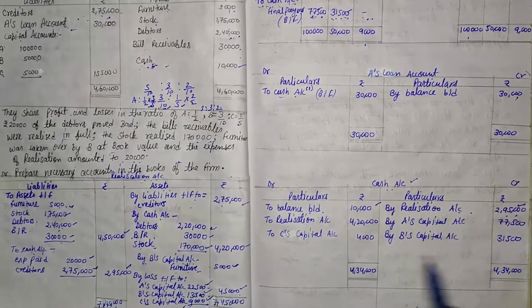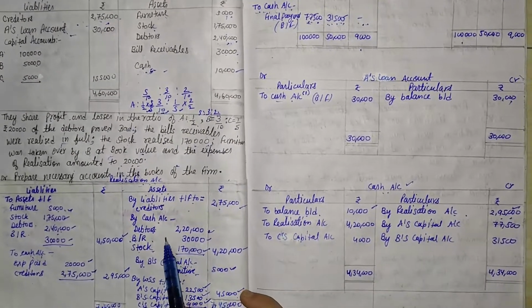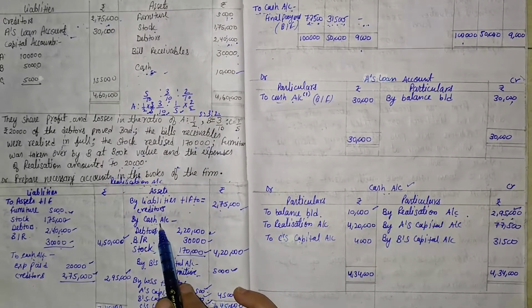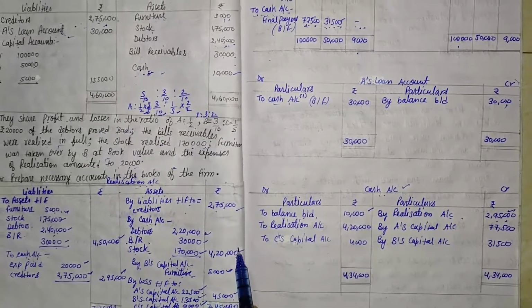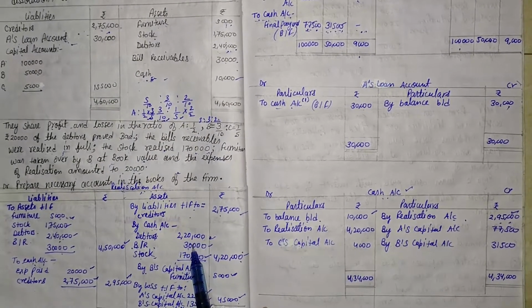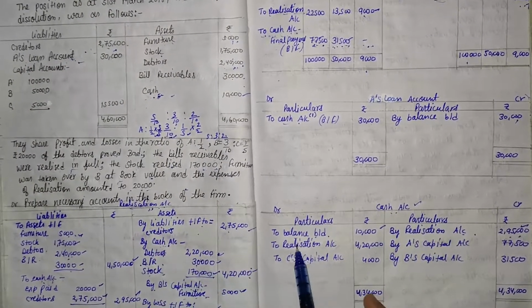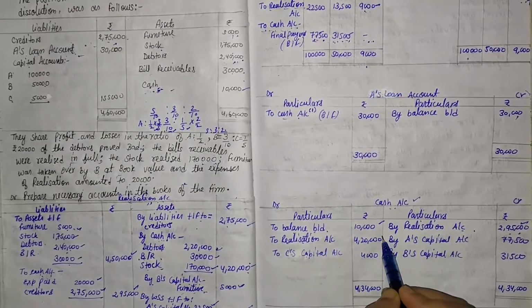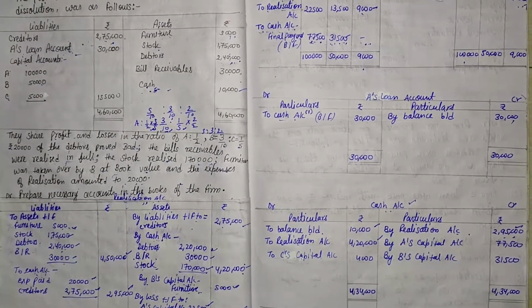Here it is. Then come to the second side, that is the credit side. Is there any balance of cash? Here one balance of cash is given, and the total of all that is 4,20,000. That comes from realization account. Here that is a credit balance, so that should be transferred to the debit side by the name of realization account. So here to realization account, that is 4,20,000. Is there any other balance? No, there is no balance.